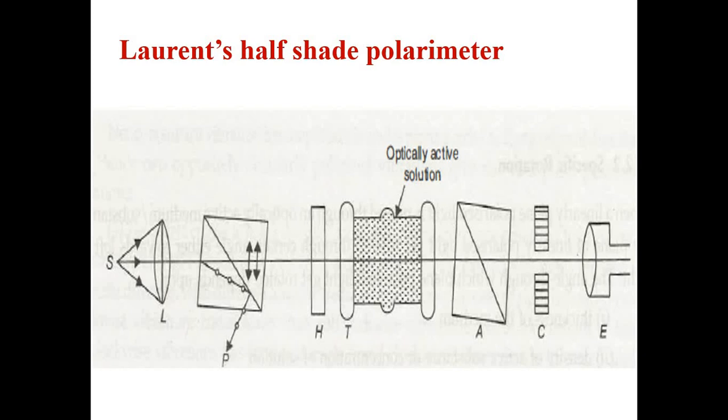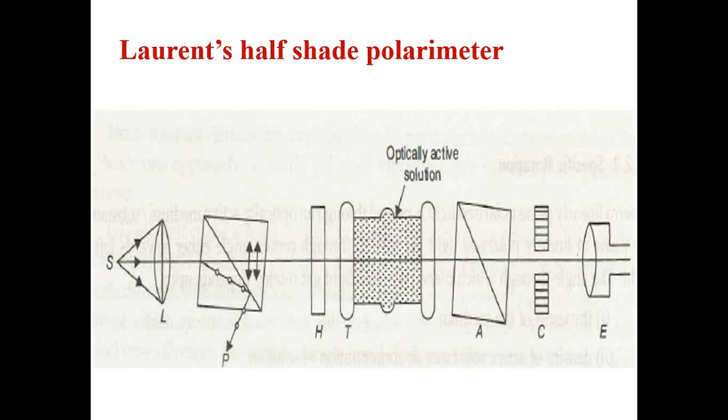Polarimeters are nothing but the instruments which are used to calculate the angle of rotation. In the previous concept we have seen, whenever light passes through optically active substances, there will be a change in its angle, or there will be rotation in its propagation. So whatever is the change in the angle, that can be determined with the help of a polarimeter.